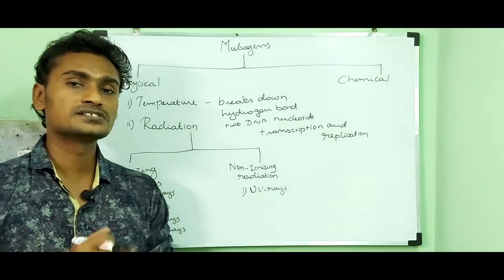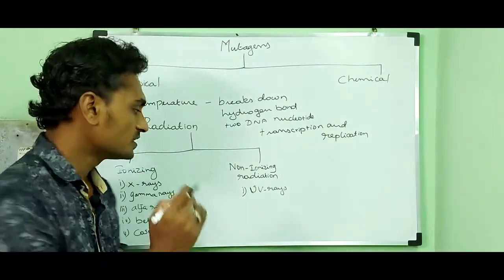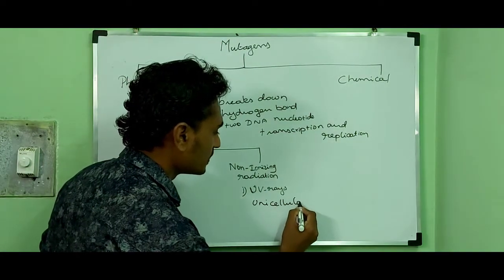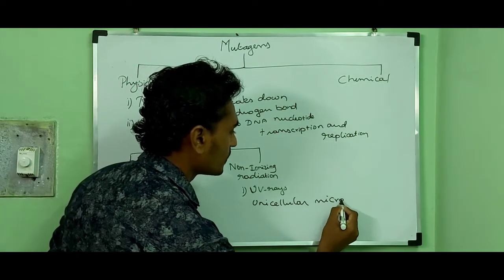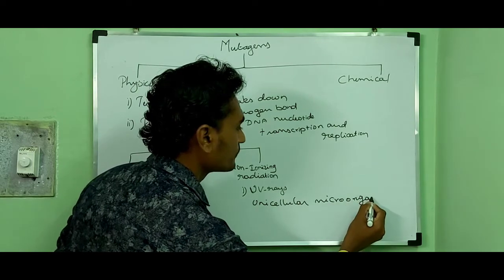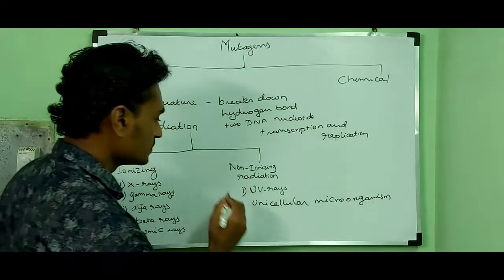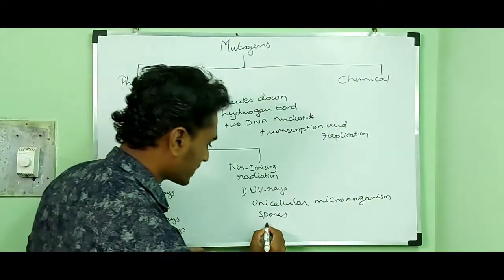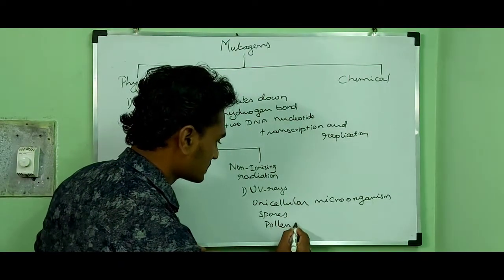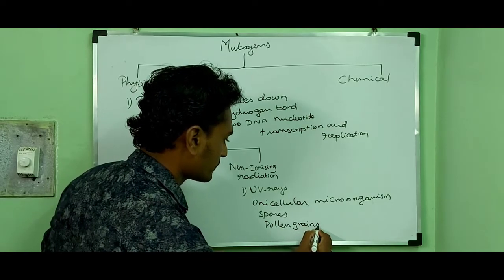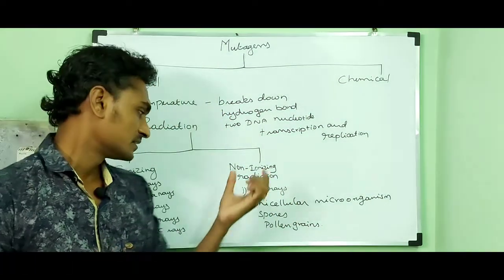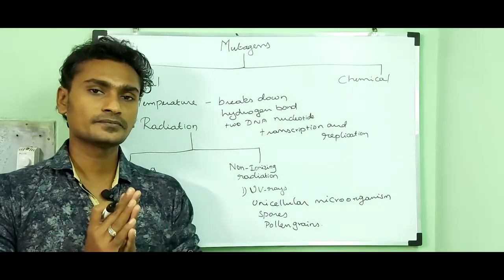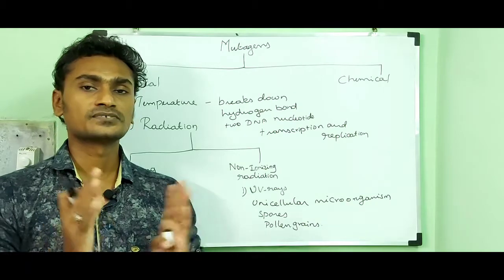UV rays are used in unicellular microorganisms, spores and pollen grains, because in these the nuclei are located near the surface membrane.